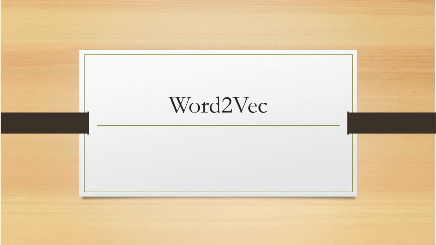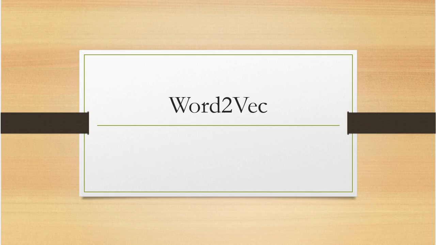In this video, we will see about Word2vec. Text processing in machine learning or deep learning requires the conversion of text to some numerical form, because machine learning and deep learning models are mathematical models which require numerical input. Therefore, we are supposed to convert the text into some numerical form. Word2vec is one of the techniques to convert text into some vector representation.